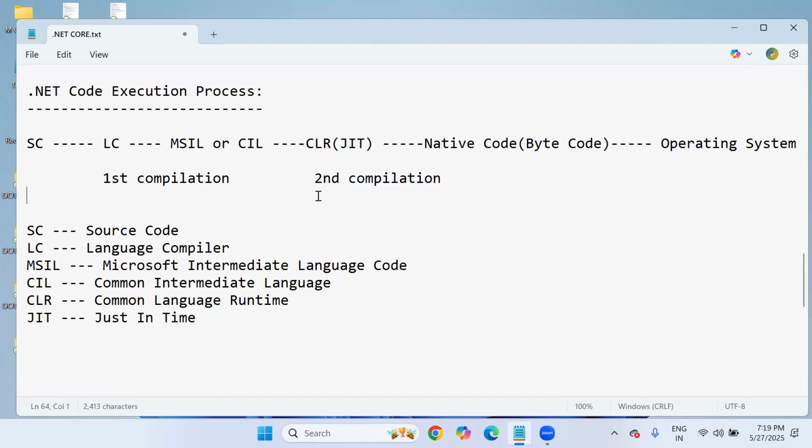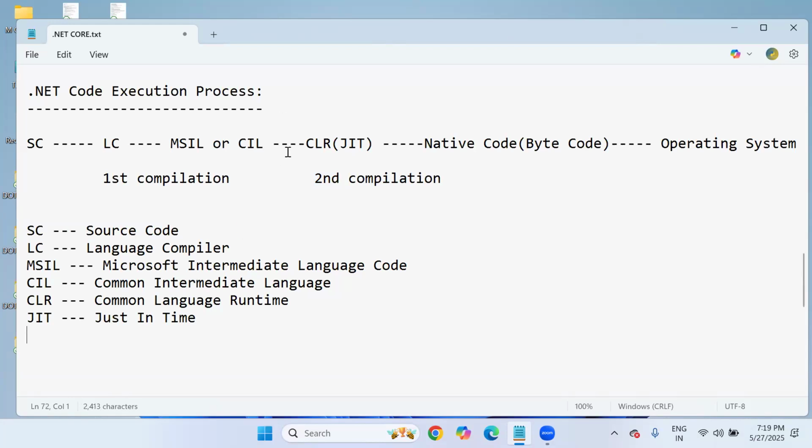This is the code execution process in .NET, how it is processed internally.